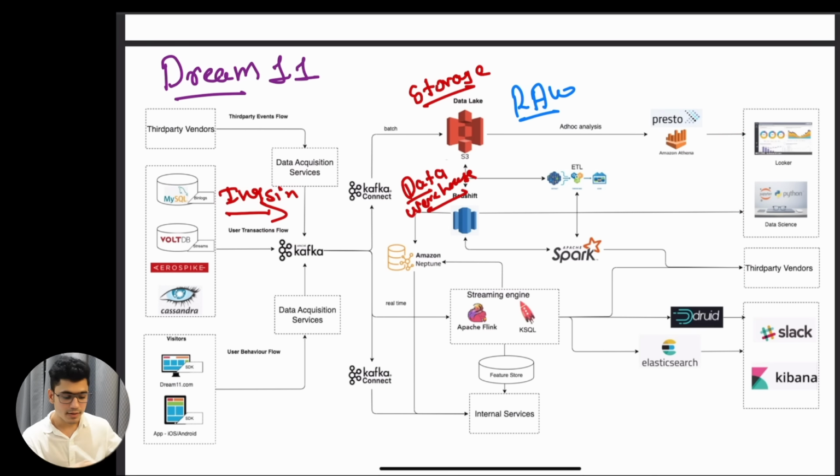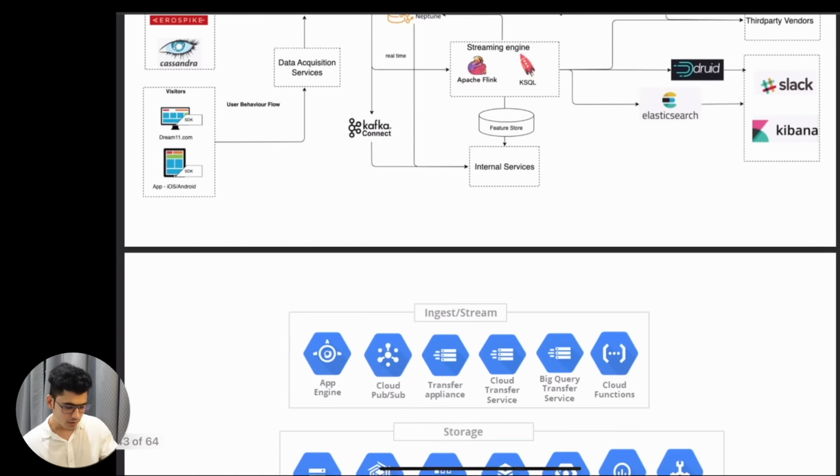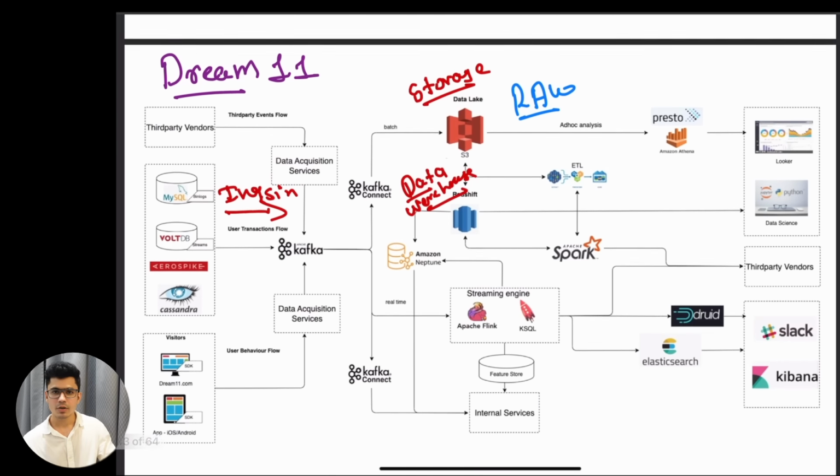But for their use cases, for Dream11, they might have tried multiple things, and then they finally came up with the final architecture that is currently working for their system. Everything that you see on their application, everything you see on your app as a Dream11 user, there is this kind of system behind it that is making it possible. It's not some magic. All right, this we understood about AWS.